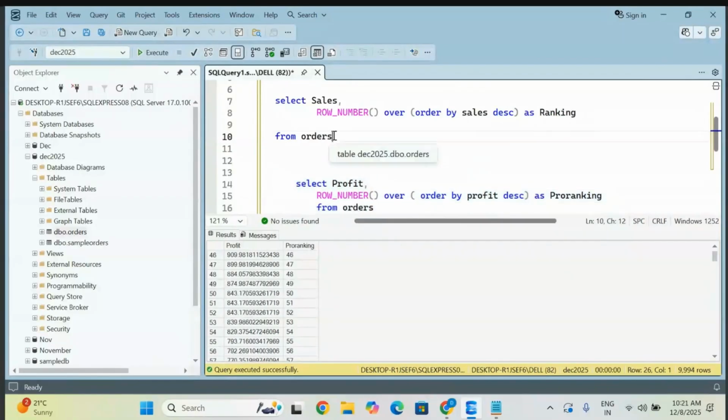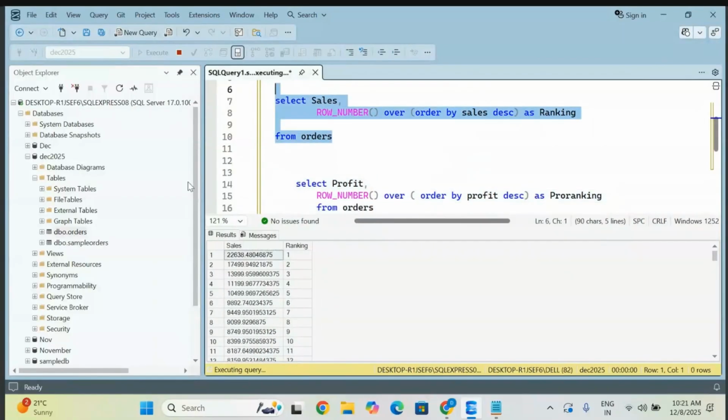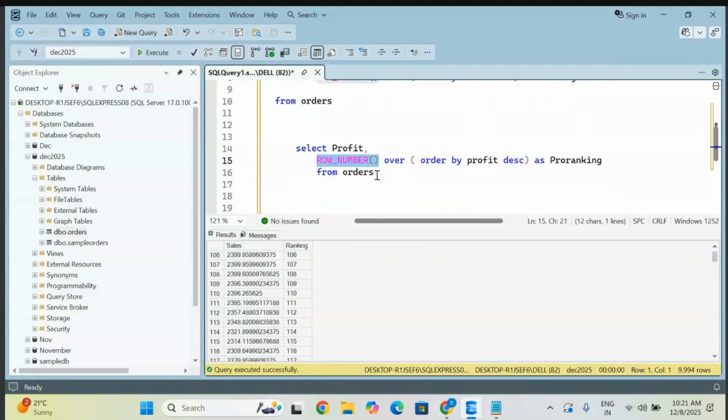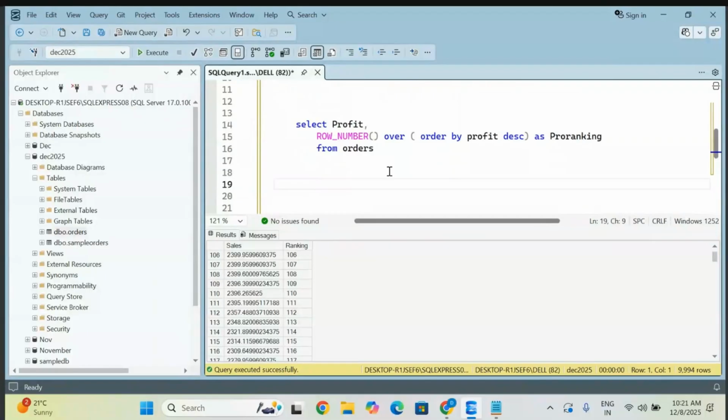Somewhere we might find them for this sales column only. Let me check it out. Not for this scenario, but for another scenario. This is how the serial number will come for your row number only. Nothing bigger; ROW_NUMBER will give you the row number only. That is fine, let it be. We will check whether we will get duplicate values. First understand here that we have taken only the profit.